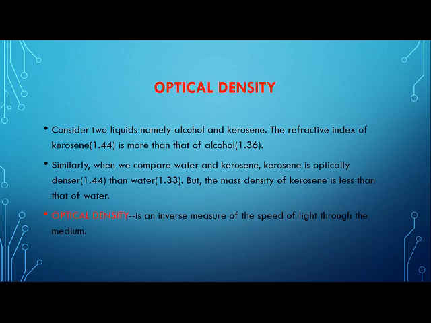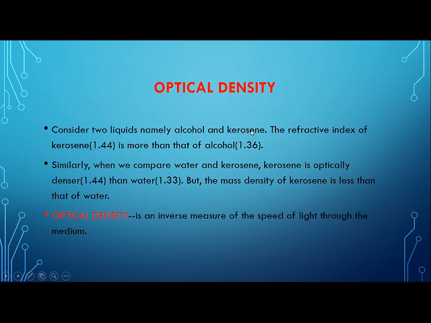Now let us understand what is meant by optical density. Closer are the molecules, more is the density, more is the optical density. That means less will be the speed of light. Let us consider two examples, alcohol and kerosene.